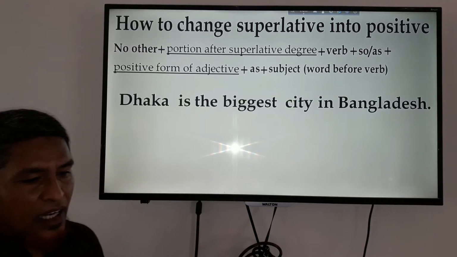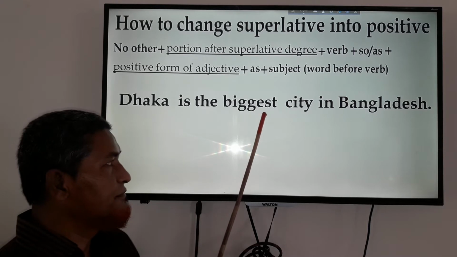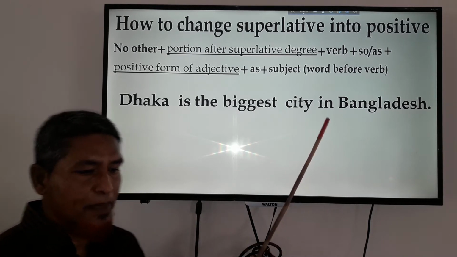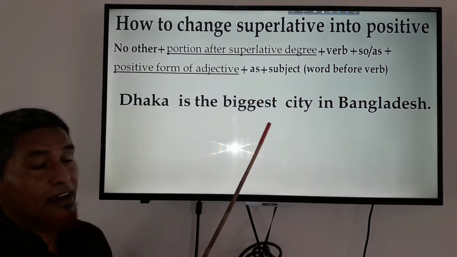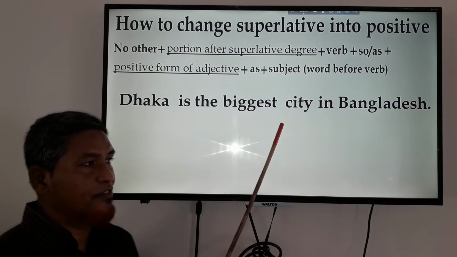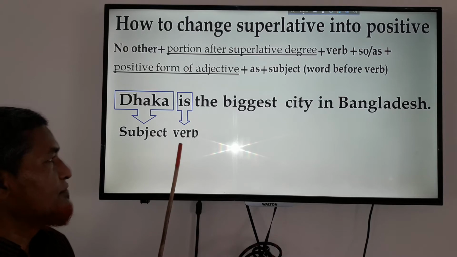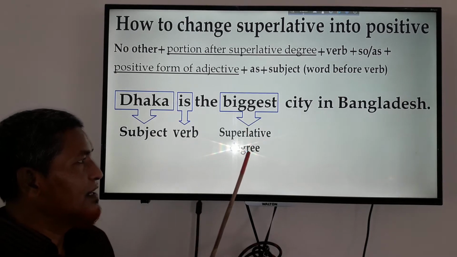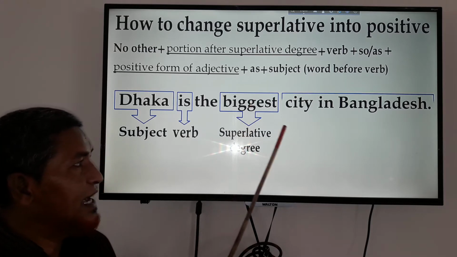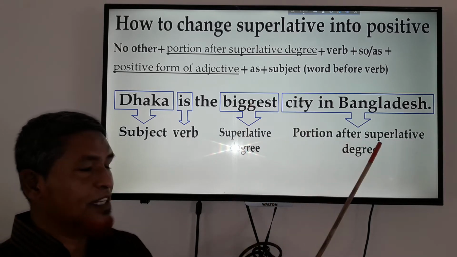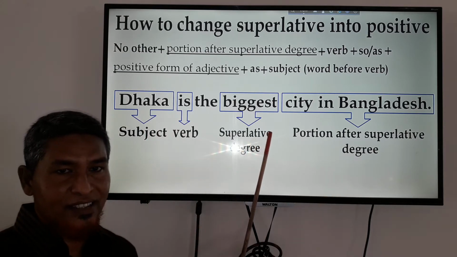Here is a sentence. Dhaka is the biggest city in Bangladesh. It is a superlative sentence. You will have to change it into positive. Here are some parts. First of all, the subject, verb, the superlative degree or adjective, and the portion after the superlative degree. Here are 4 parts in this sentence.